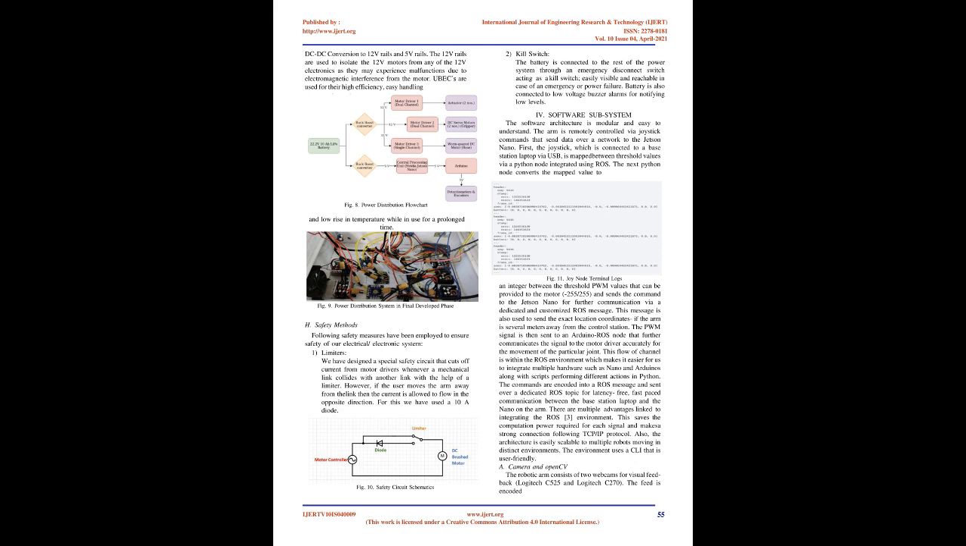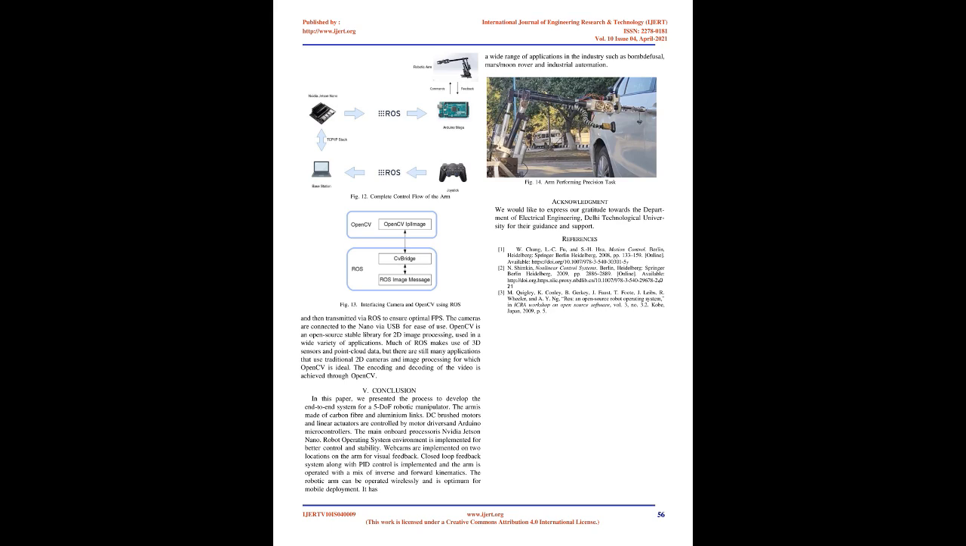4. Software subsystem. The software architecture is modular and easy to understand. The ARM is remotely controlled via joystick commands that send data over a network to the Jetson Nano. First, the joystick, which is connected to a base station laptop via USB, is mapped between threshold values via a Python node integrated using ROS. The next Python node converts the mapped value to an integer between the threshold PWM values that can be provided to the motor, -255/255, and sends the command to the Jetson Nano for further communication via a dedicated and customized ROS message. Fig 11. Joy node terminal logs.